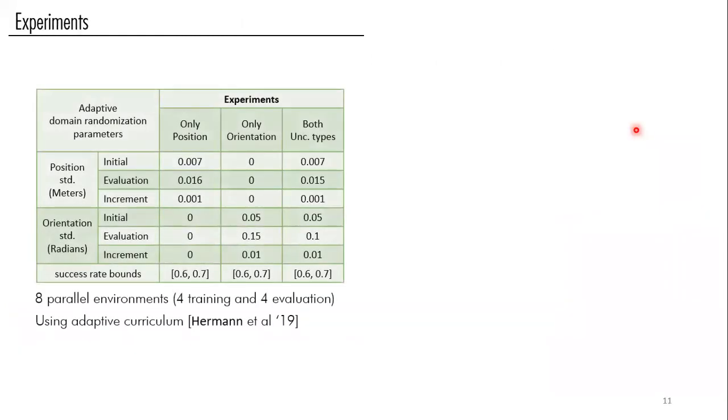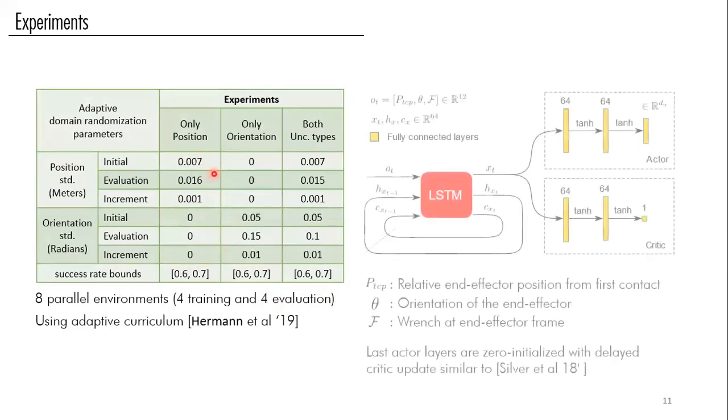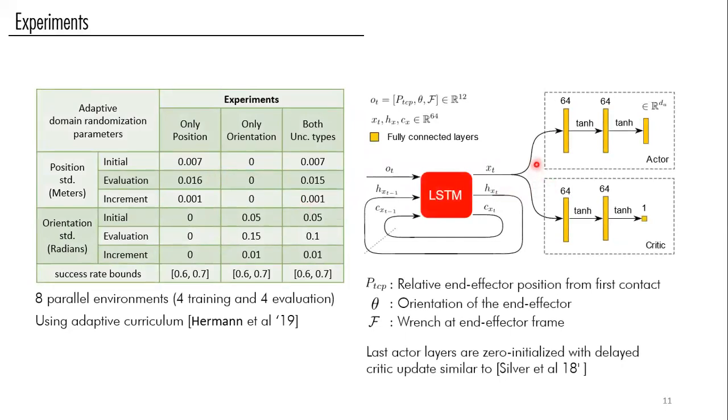In our experiment, we also use yet another layer to ease our debugging and reduce our sample complexity. That is the so-called adaptive curriculum. The idea of this curriculum is the following: we have 4 training environments and 4 evaluation environments. The training environments always start with this initial difficulty, and they increase the difficulty by this increment if the success rate is above this bound, and decrease the difficulty by this increment if the success rate is below this bound. The evaluation environments, on the other hand, always have constant difficulty. And here is also the architecture that we use for our reinforcement learning policy.